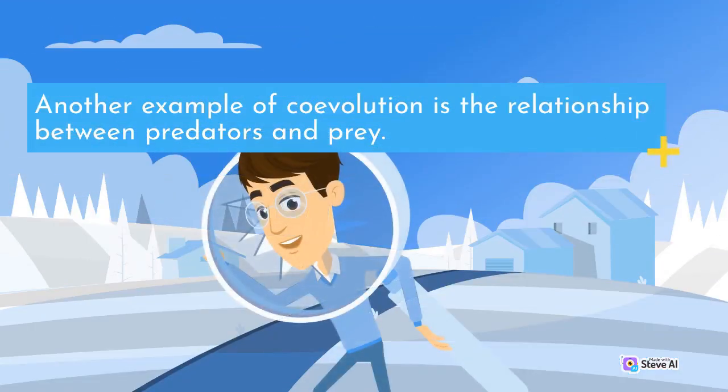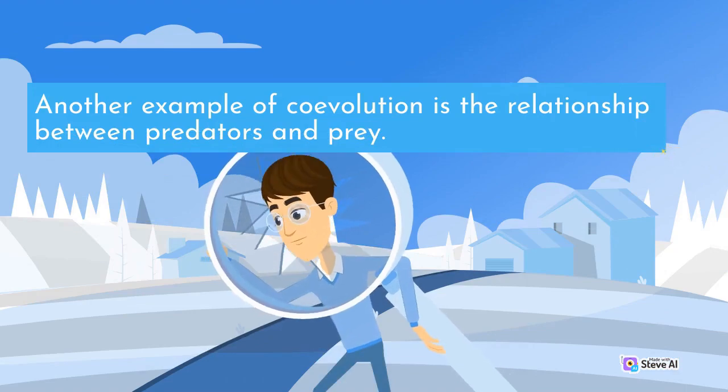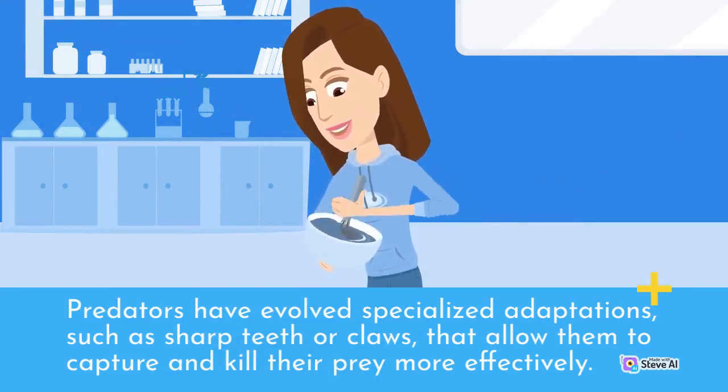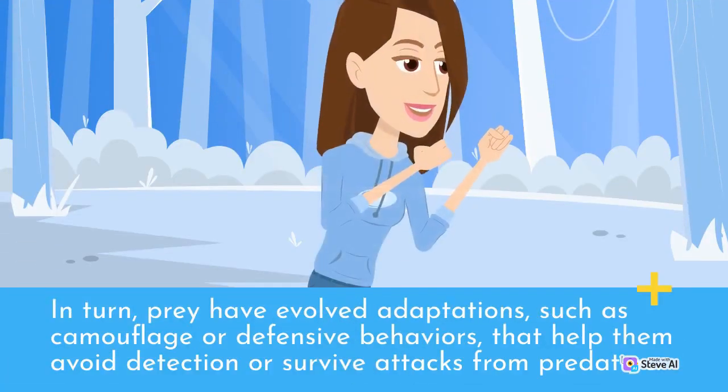Another example of coevolution is the relationship between predators and prey. Predators have evolved specialized adaptations, such as sharp teeth or claws, that allow them to capture and kill their prey more effectively. In turn, prey have evolved adaptations, such as camouflage or defensive behaviors, that help them avoid detection or survive attacks from predators.